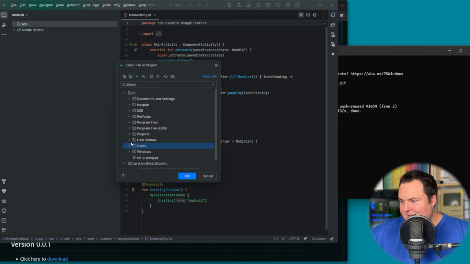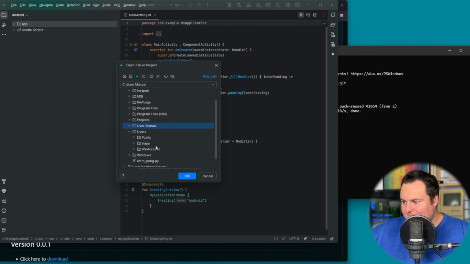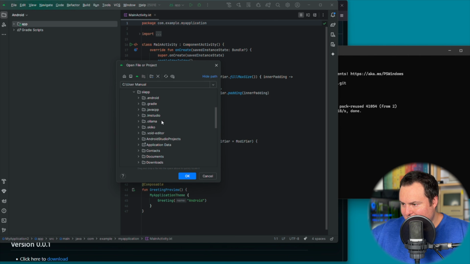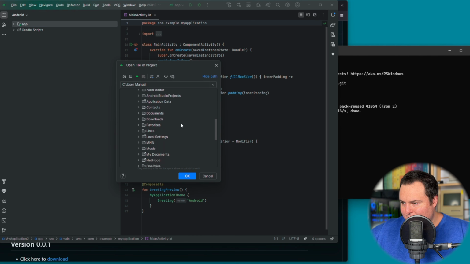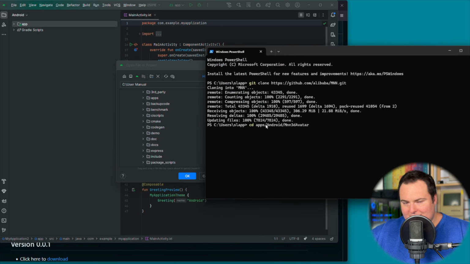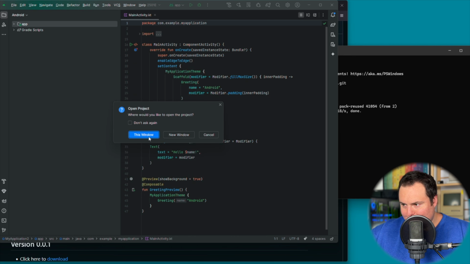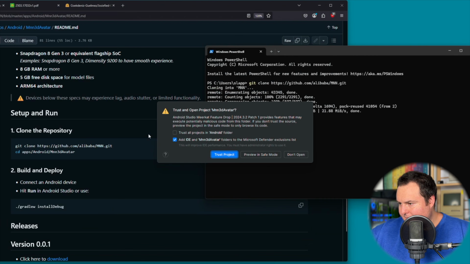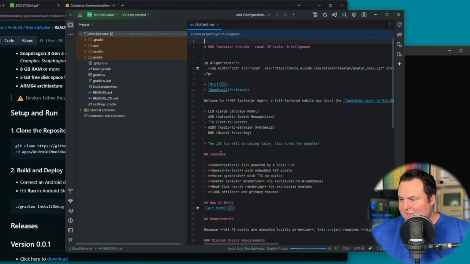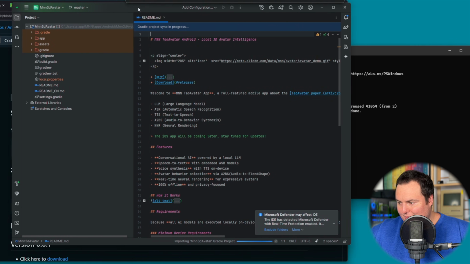So with that, we can go into users, my username right here, and then we will go into MNN from there. Basically, we're just following this file path right here. So apps, Android, MNN 3D avatar, and then click OK. So it will open this project, and you can choose to trust it, obviously. And it will go ahead and then just open the project right here in Android Studio.